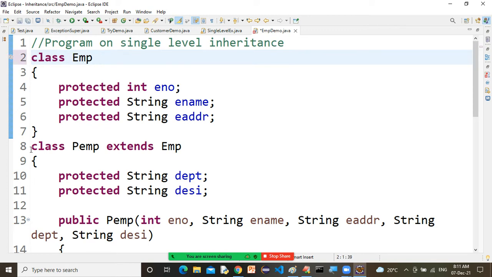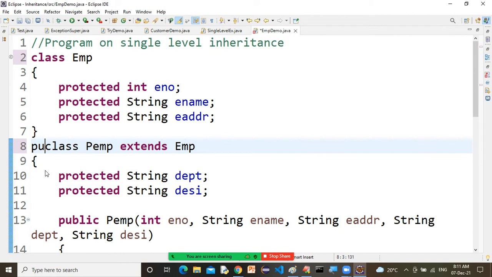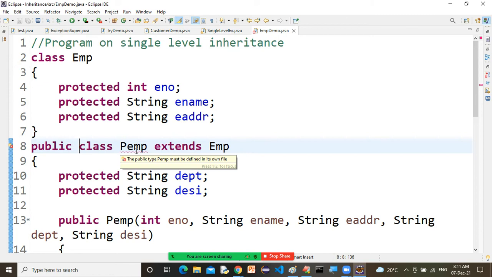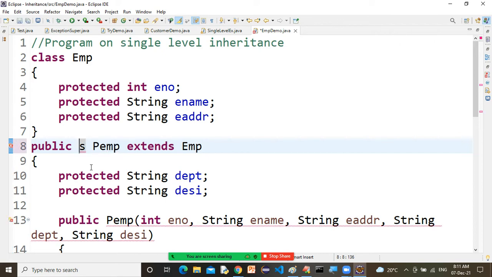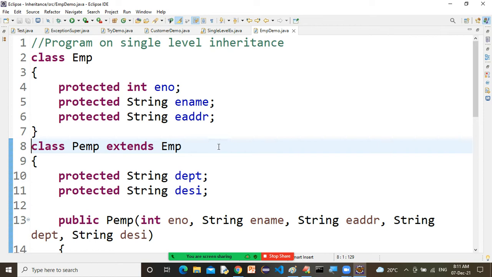Here also, if you want to declare public, again you will get a compilation error. Listen to this point very well: the public type PMP must be defined in its own file. It is telling that if you declare this class as public, then your file name must be pmp.java.